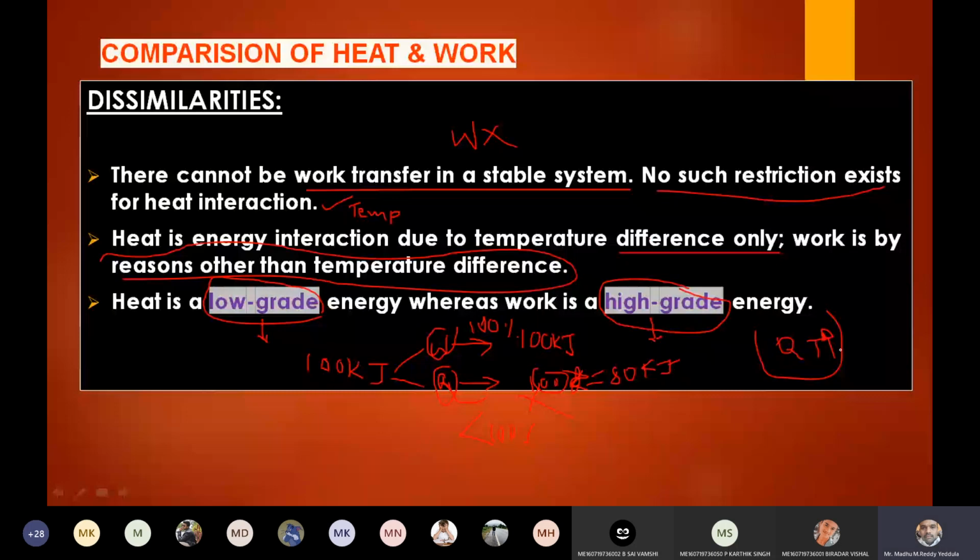So that is the reason heat is called low grade energy and work is called high grade energy. Only one point you can remember: we can convert 100% of work into another form of energy, whereas we cannot convert 100% of heat into another form of energy, because of the disorderliness of the molecules. Heat is nothing but the thermal disorderliness of the molecules within the system. Clear now?